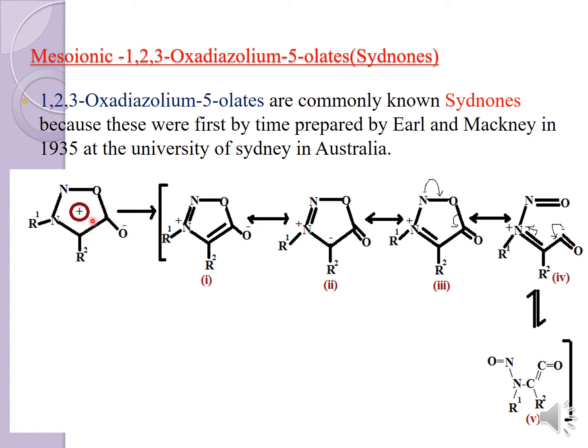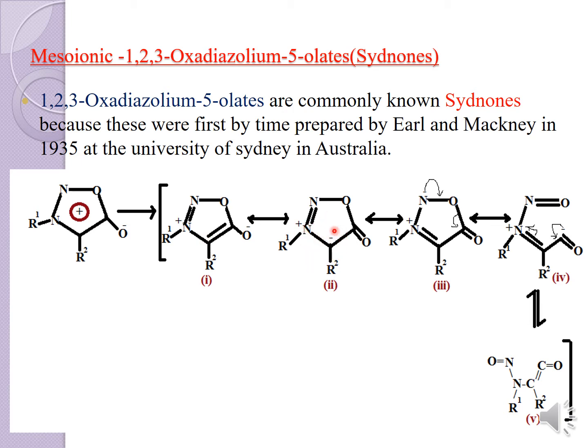If you have to show the bonds with the breaking of this positive charge, then the structure will be represented in this form. First is this structure. Then the O minus, this minus charge will come back and make a double bond, this bond will shift and make a carbanion, in the second canonical structure.